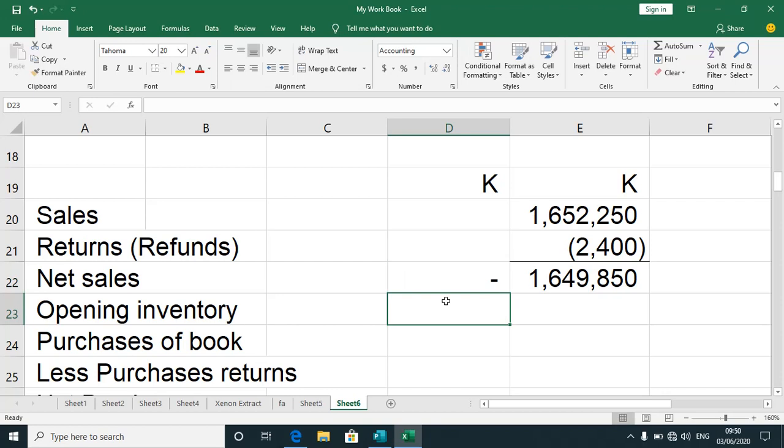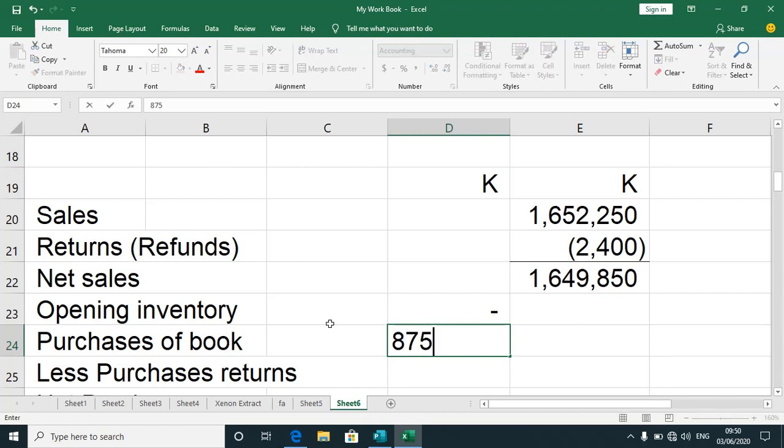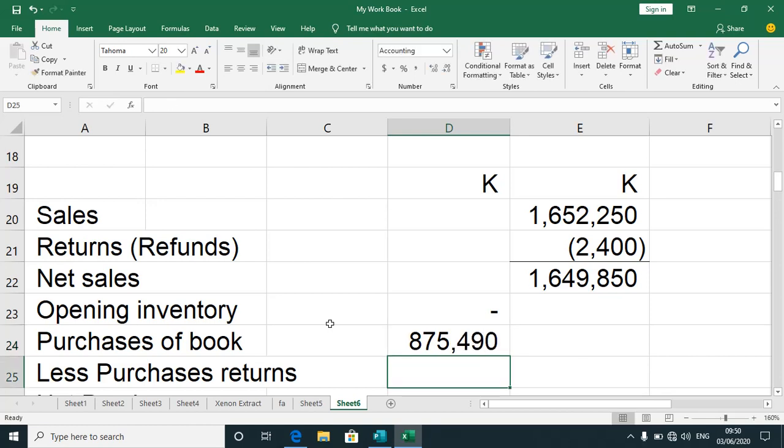And then purchases. What do we have? Let me just put some figure there. We've got about 875,490.